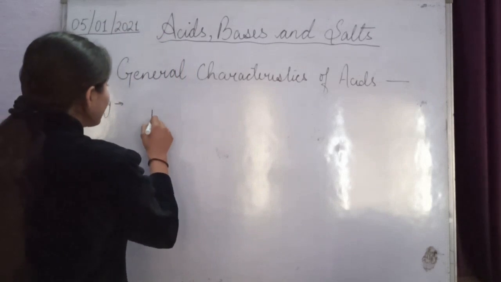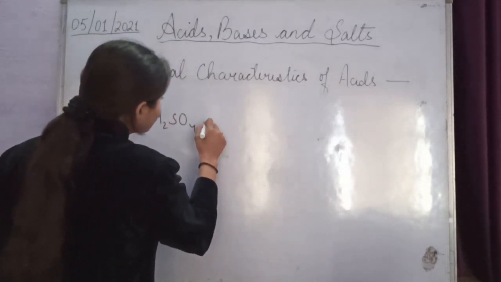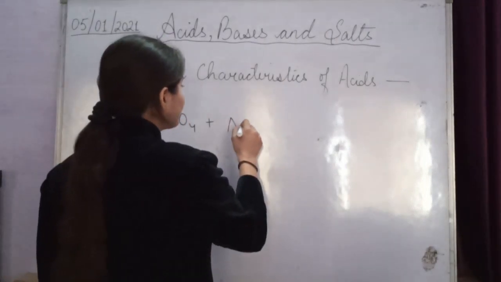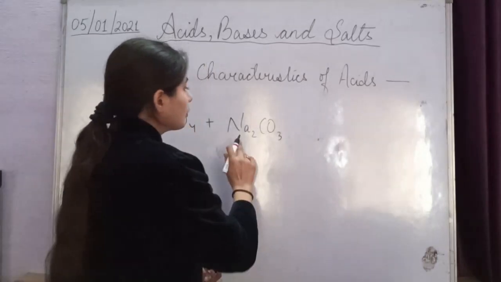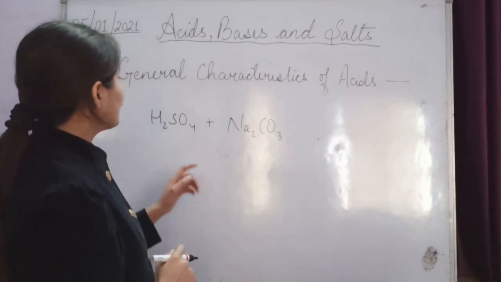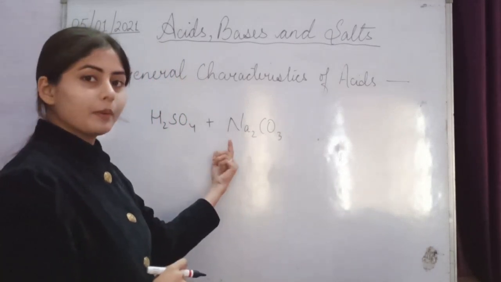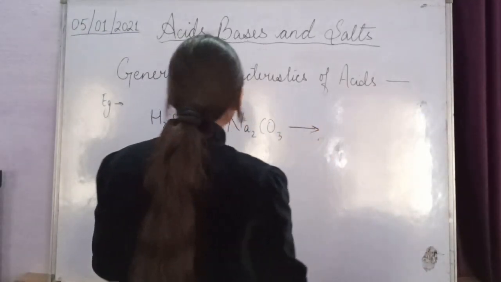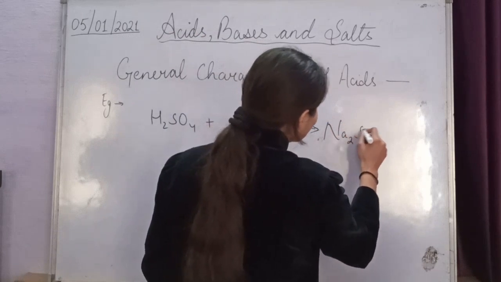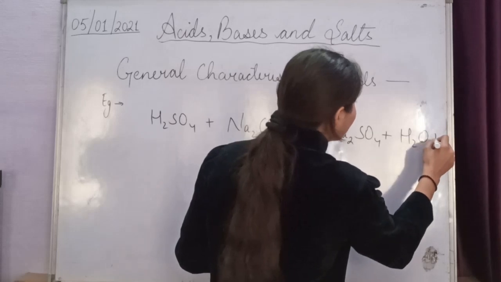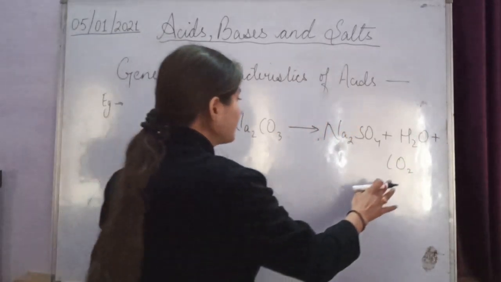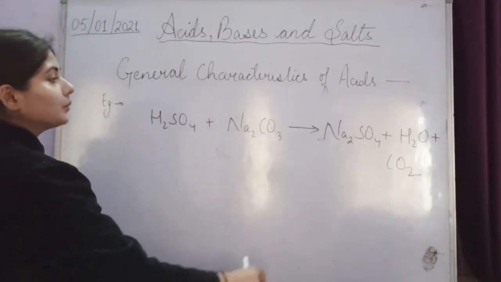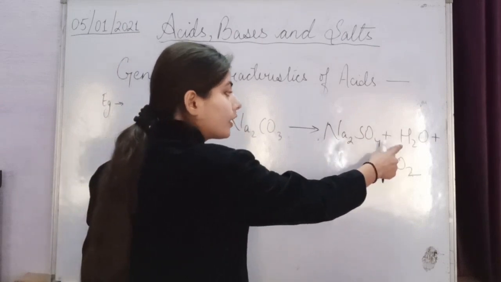For example, when sulfuric acid, H2SO4, reacts with a carbonate compound, let's take sodium carbonate, Na2CO3, in which carbonate is present, it gives sodium sulfate, Na2SO4, plus H2O, plus CO2, carbon dioxide.